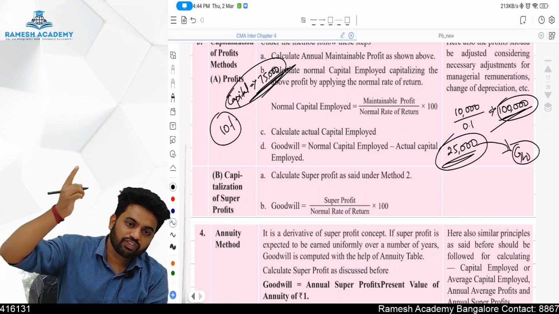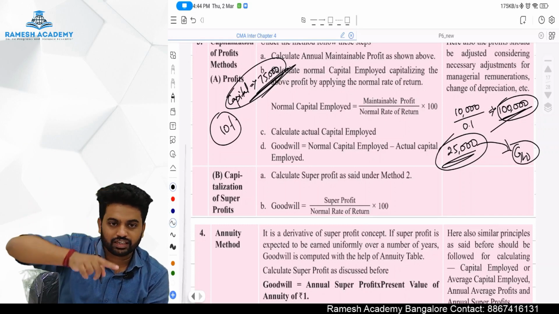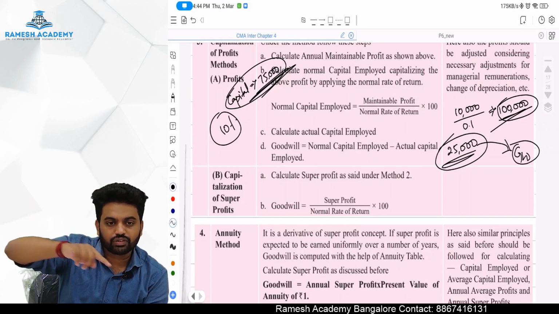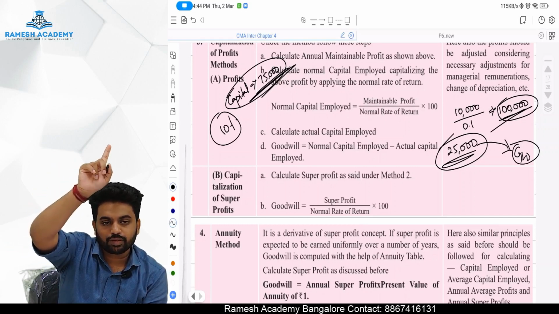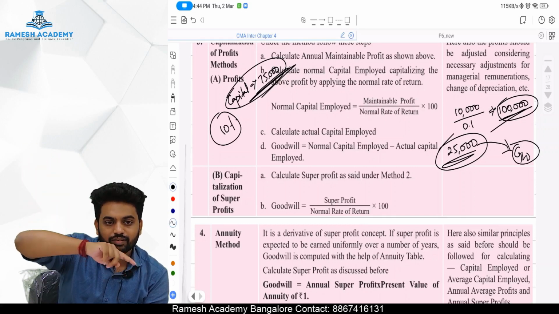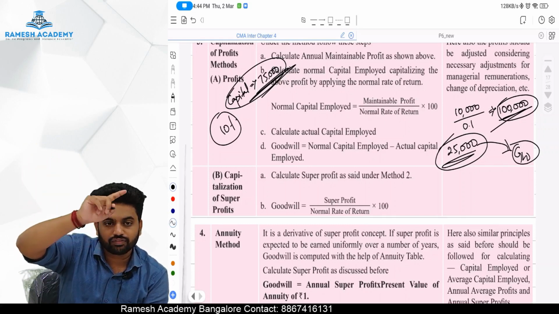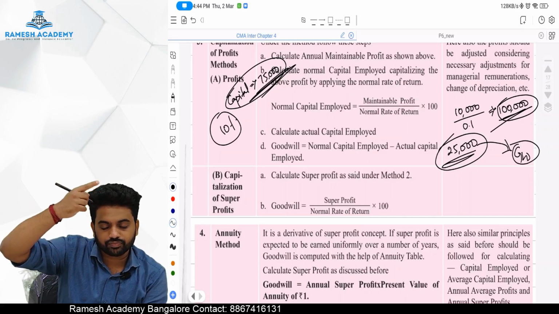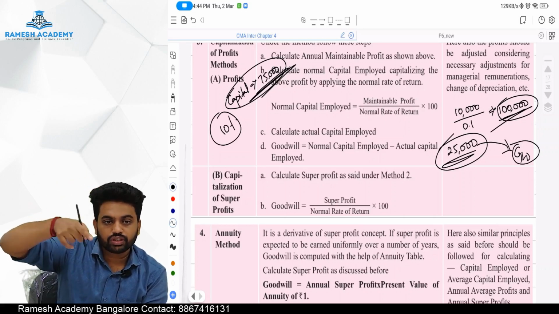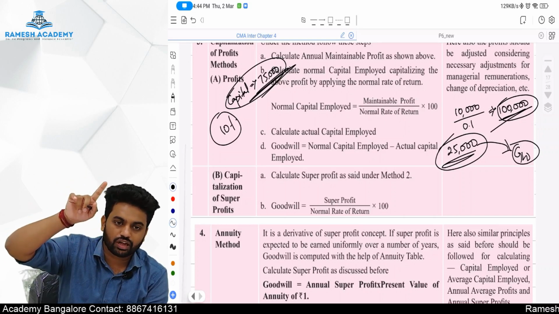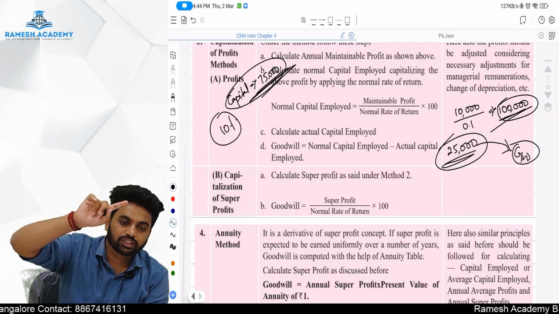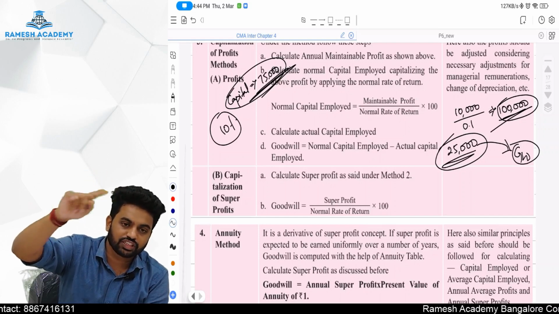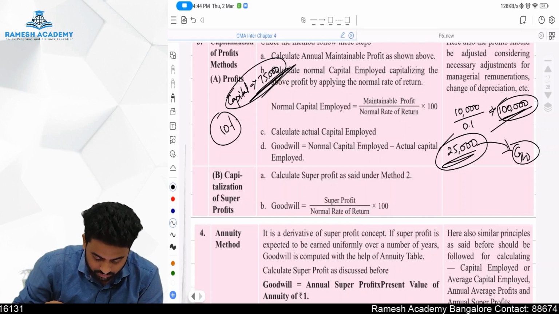In the super profit method, we do it the other way around. There they will be given a capital and an NRR. Here they will be given a profit and an NRR. There we are going to compare both the capitals. Here we just find out both the profits. Later the difference between profits is multiplied by the number of years of purchase.